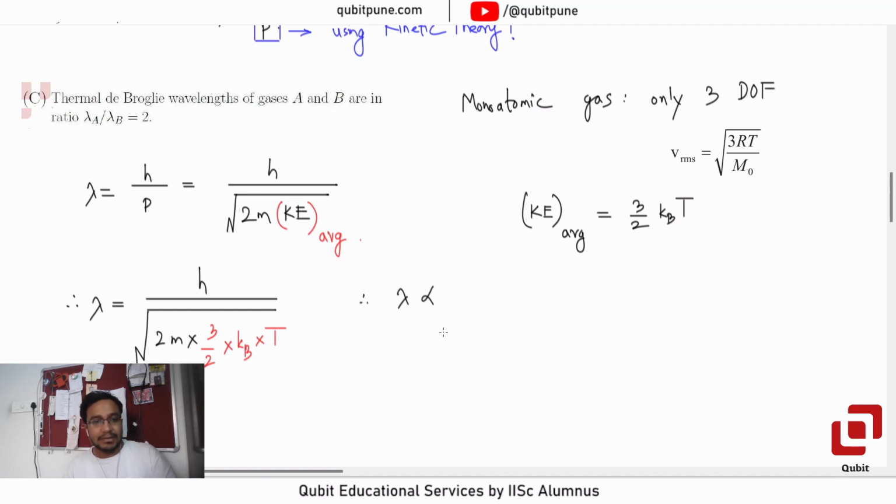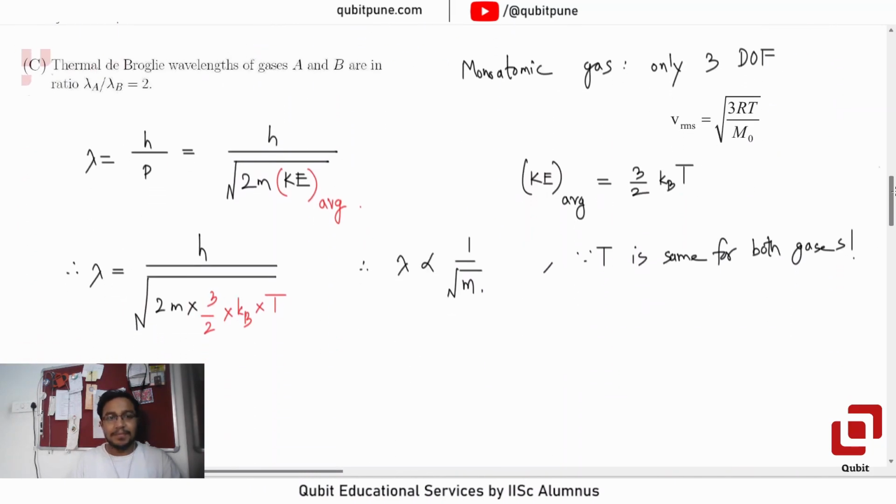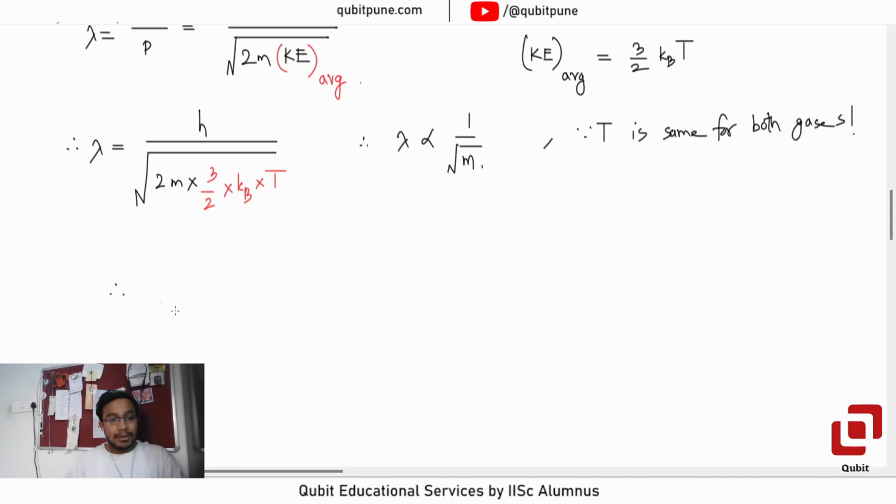Therefore, lambda varies inversely with root of m, because temperature is constant, or I would say temperature is same for both the gases. In fact, their volume is also same, right? That's what we concluded from the last part. Therefore, lambda A into root mA is equal to lambda B into root mB.